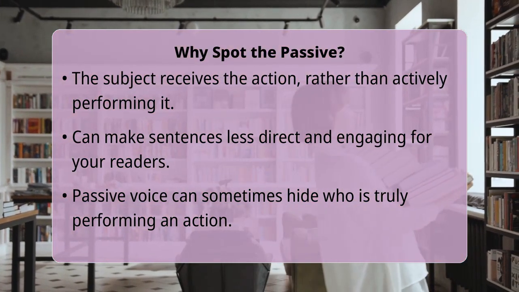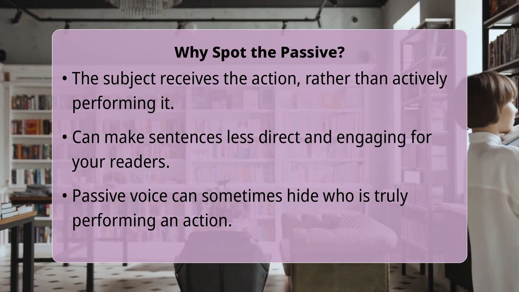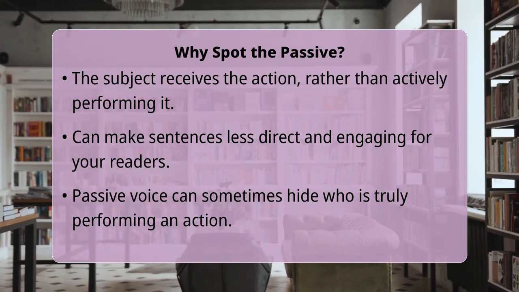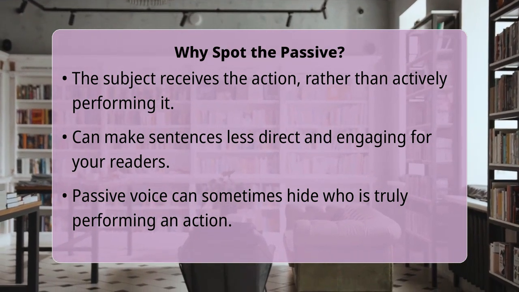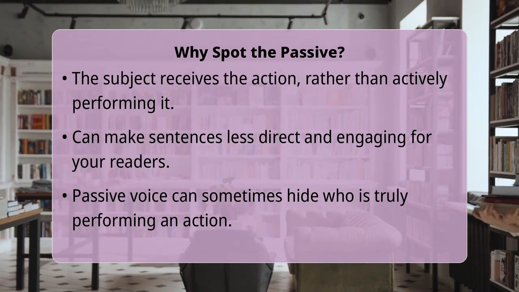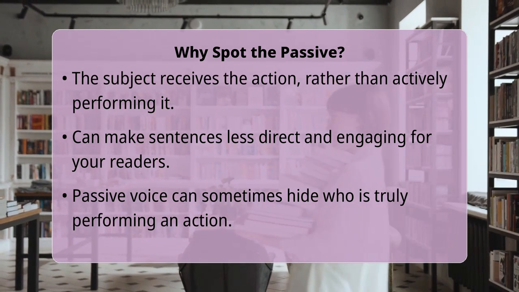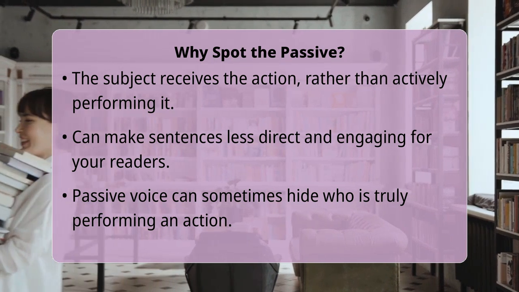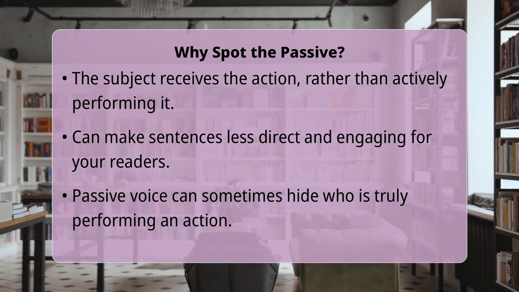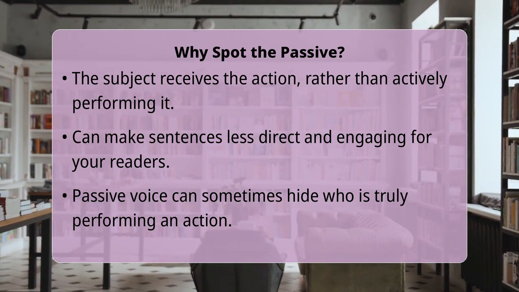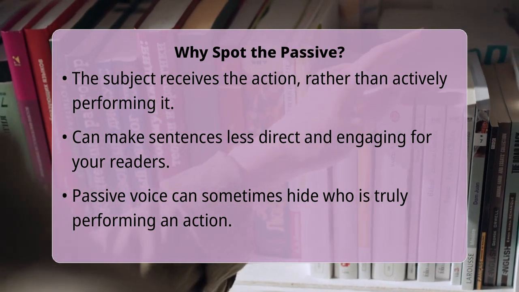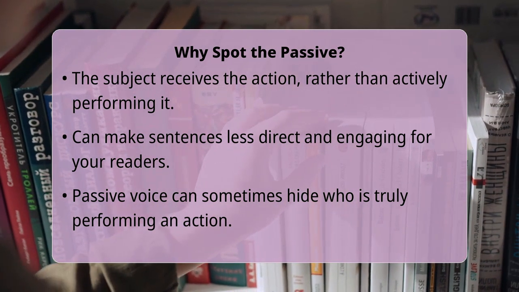Think of it this way. Instead of "John hit the ball," where John is actively doing the hitting, a passive sentence would be "the ball was hit by John," or even just "the ball was hit." While passive voice has its uses, especially when the actor is unknown or unimportant, it can often make your writing less direct and engaging, sometimes even blurring who is responsible for an action.